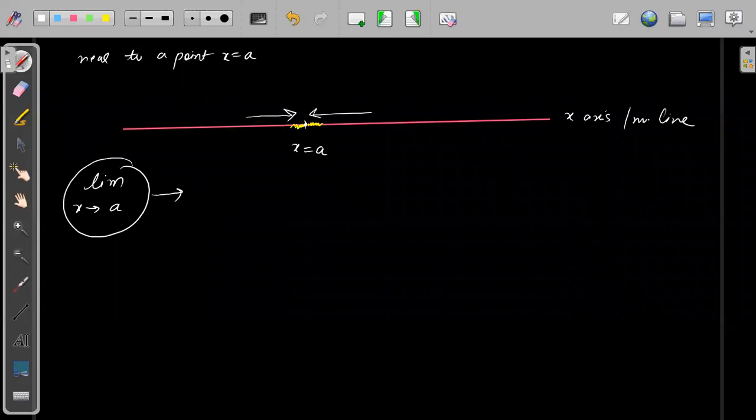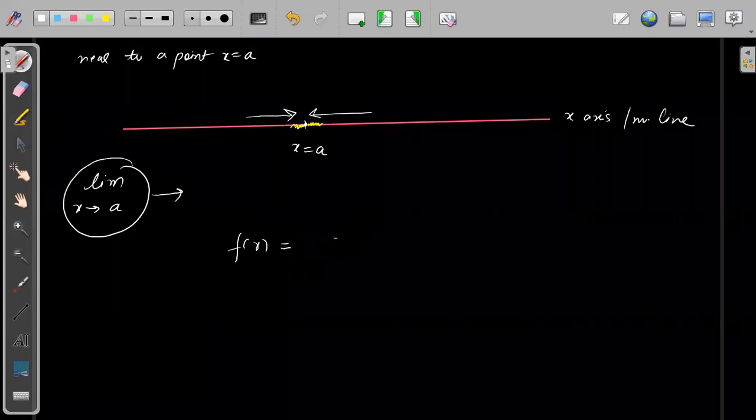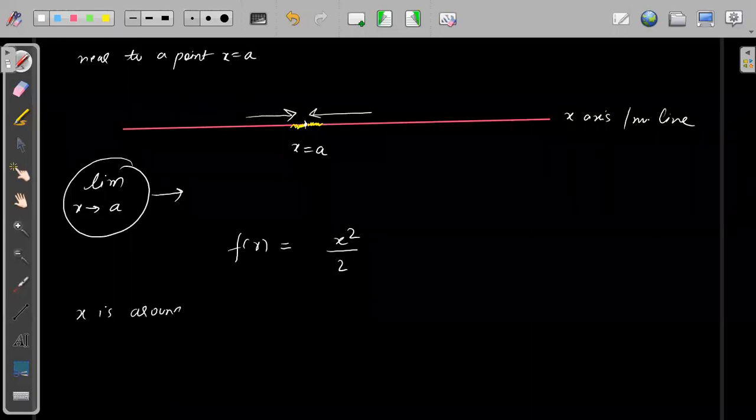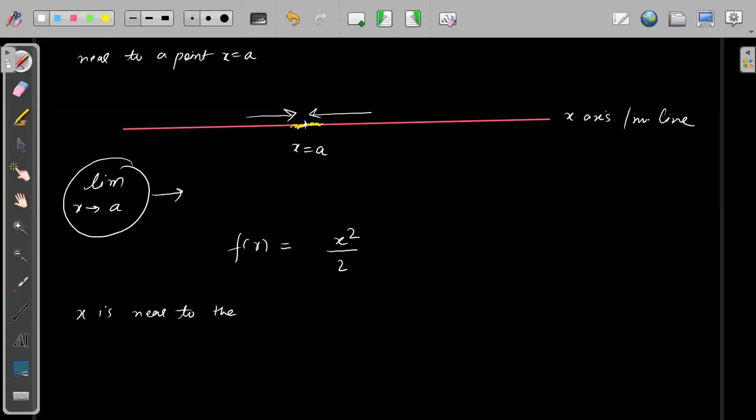Now suppose we are asking, what is the value of f(x)? Suppose f(x) is given as x square by 2. Now see, if I say that x is near to the point 2, then what will be the value of f(x)? What will be the value of f(x) if I say that x is near to point 2?